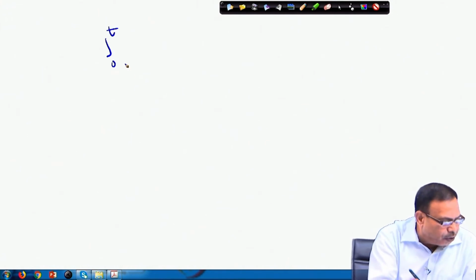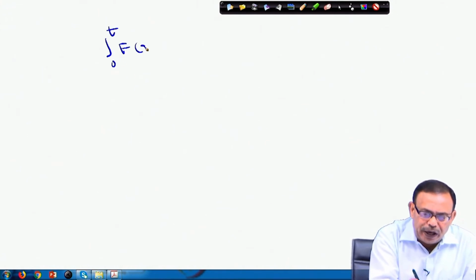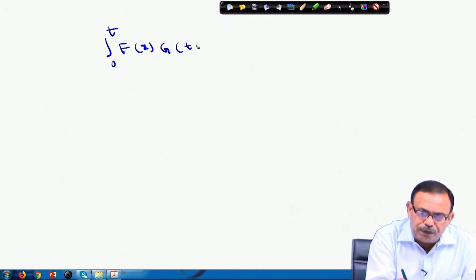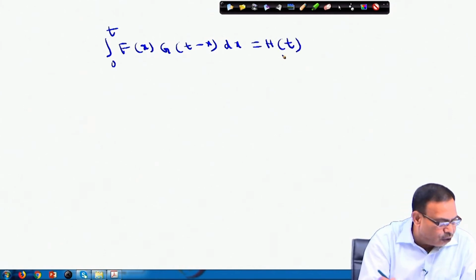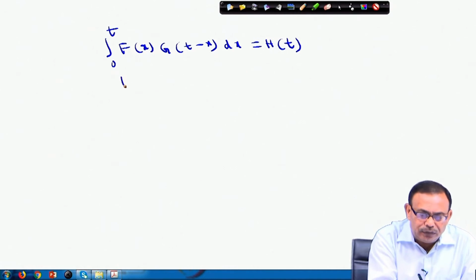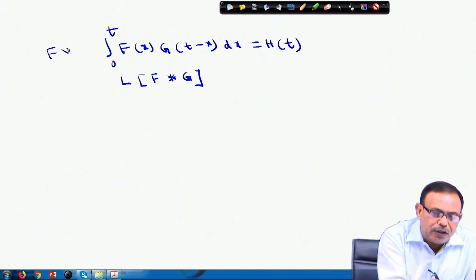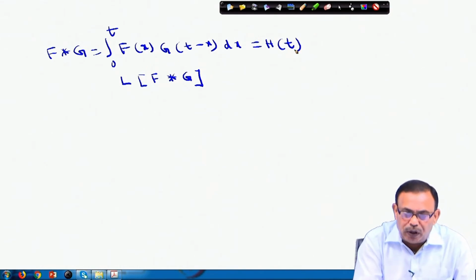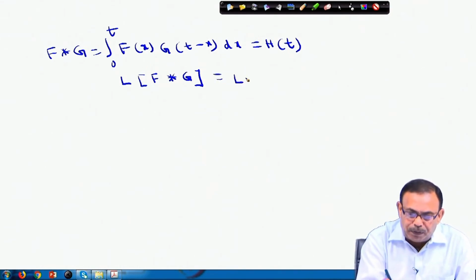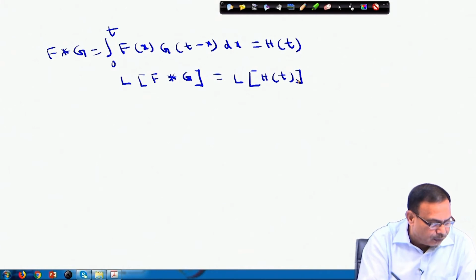Let us assume that the integral from 0 to t of f(x) into g(t minus x) dx is equal to h(t). We are assuming this. That is, we can say that this is nothing but f star g. So, f star g equals h(t). Now, the Laplace transform of f star g, I can write as the Laplace transform of h(t).